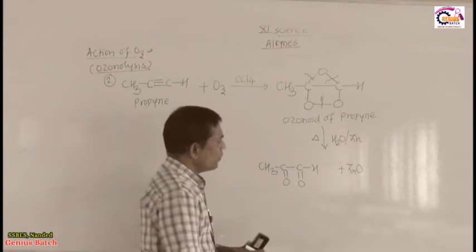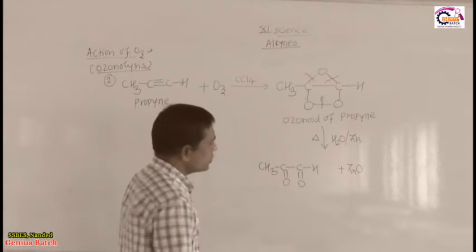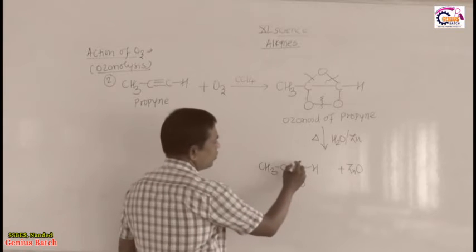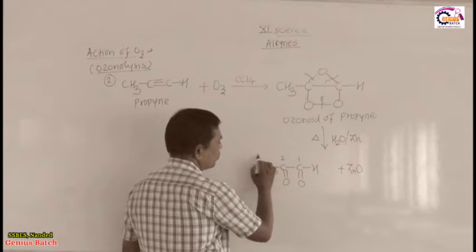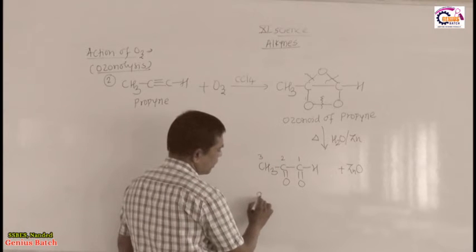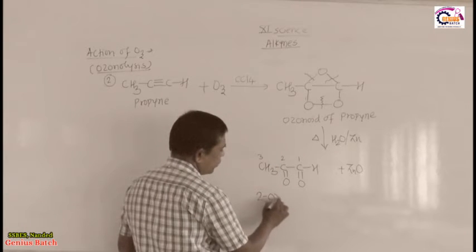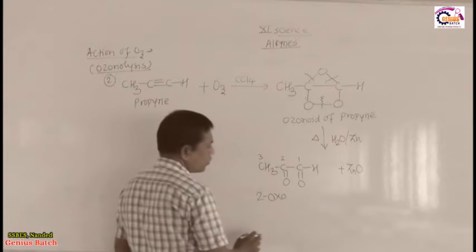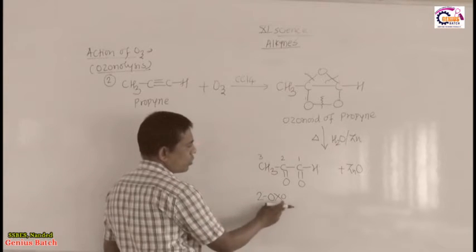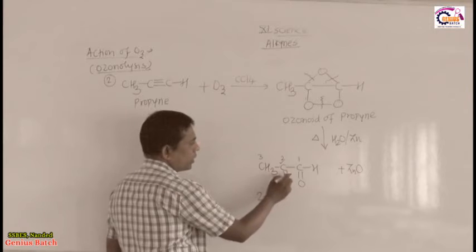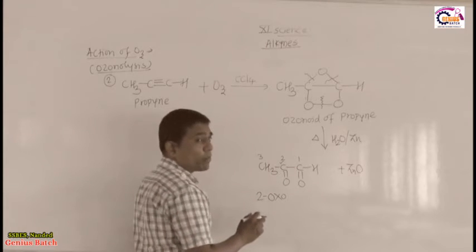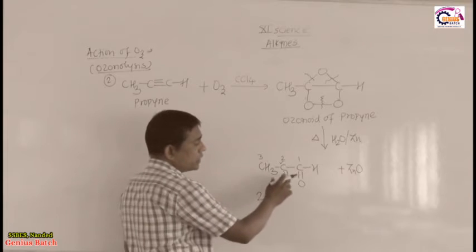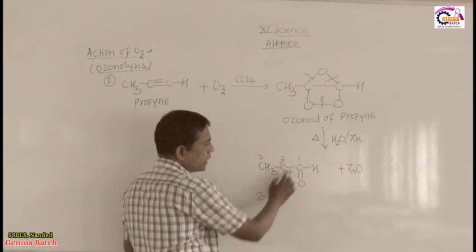So therefore, when you want to decide the name of such a product, you have to write down numbering from aldehydic carbon 1, 2, 3. Carbon number 2 contains a ketonic group, which is mentioned by oxo: 2-oxo. This is the oxo group, and a 3 carbon alkane is propane. Propane's E is dropped by Al because an aldehydic group is present.